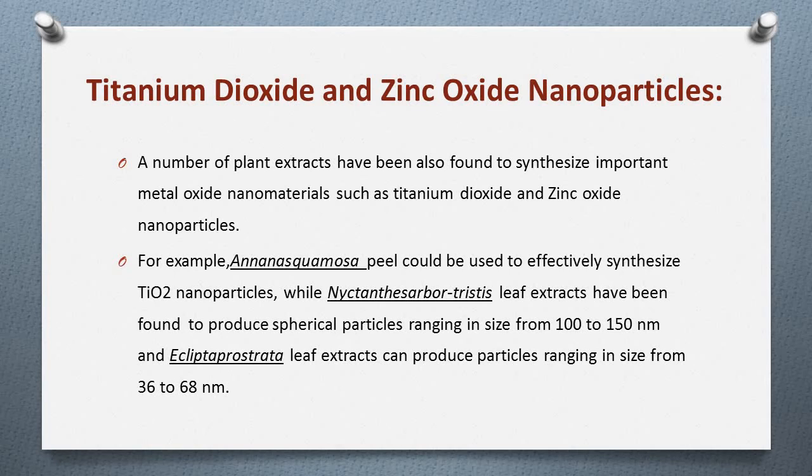For example, Rupon have found that Annona squamosa could be used to effectively synthesize titanium dioxide nanoparticles, while Nicotiana tabacum leaf extracts have been found to produce spherical particles ranging in size from 100 to 150 nanometer, and Eclipta prostrata leaf extracts can produce particles ranging in size from 36 to 68 nanometer.